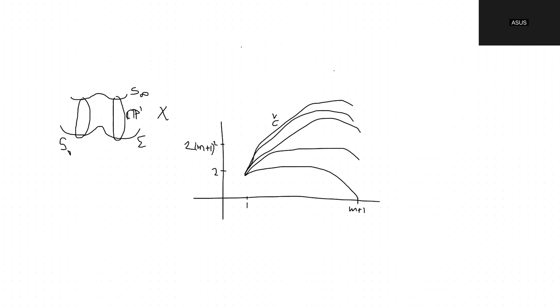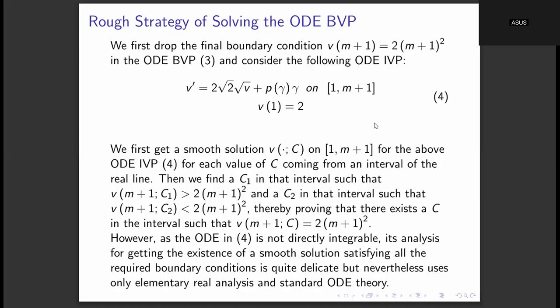But it is a very long proof because we have to carefully get the estimates for proving that there exists a C which satisfies the correct final boundary condition. Okay, so this is the strategy of attacking this ODE initial value problem.